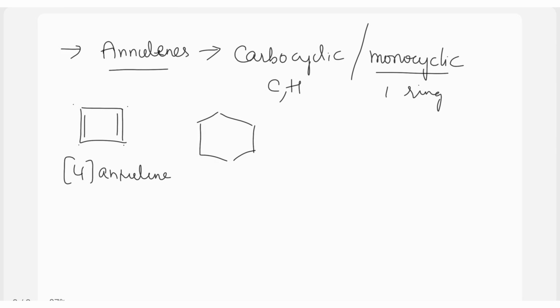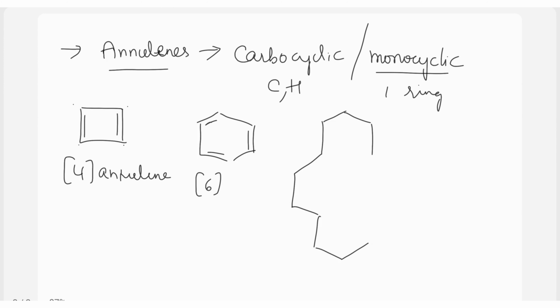Similarly, there is 6-annulene, that is benzene. So 6 we write in square brackets, or we call it parenthesis, and we write it as 6-annulene. So the other name for benzene is 6-annulene. Then we have 14-annulene, that is this way.